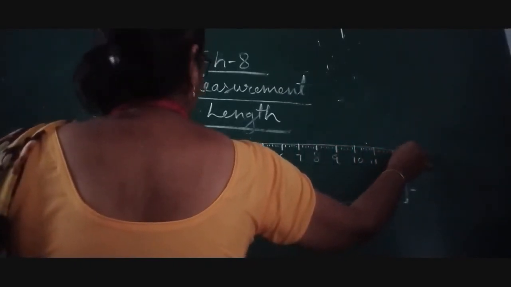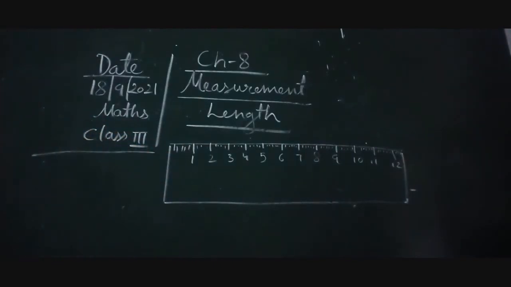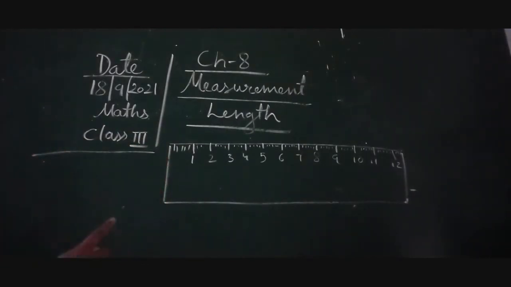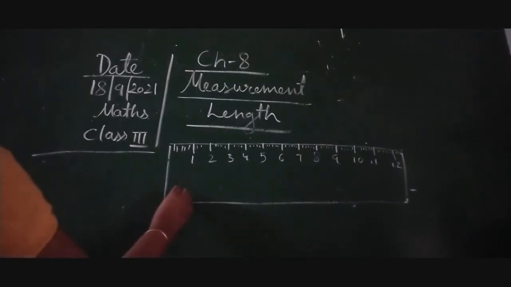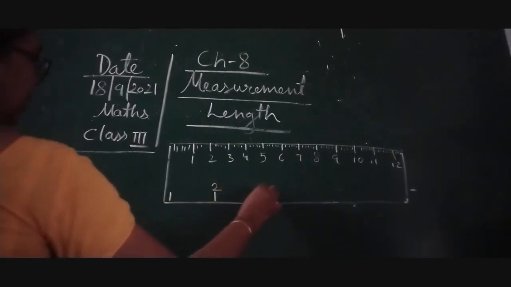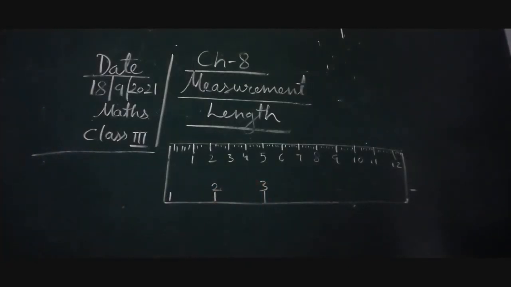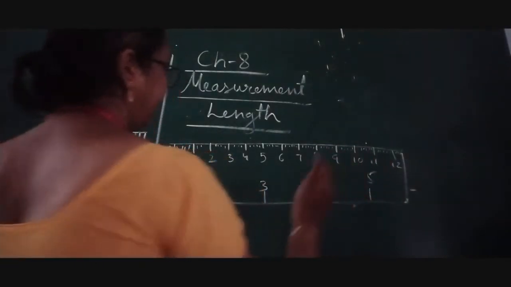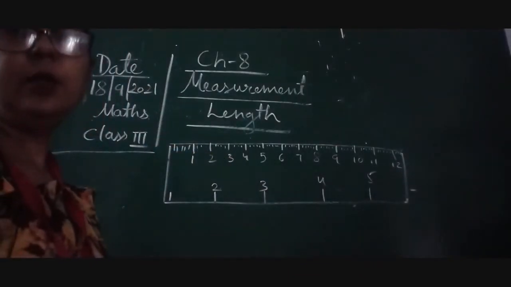Okay children, now here you can see it has centimeter on one side and inches on the other side, and here you can see inches are there, that is 1, okay, and here 2, and here 3, and 4, 5, likewise you can see in a ruler.